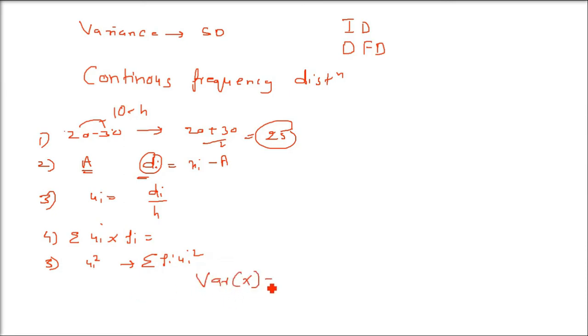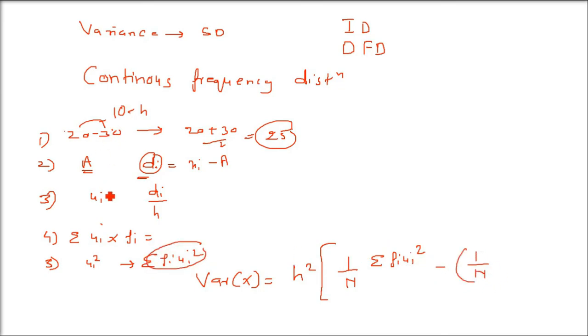Then the variance formula will be what? Variance is basically the standard deviation precursor. So h square is what? Class interval. Then we have 1 by capital N. Capital N is sigma f, which is the sum of the frequencies. Then you have sigma fi ui whole square. Sigma fi ui square, this one, fifth one.